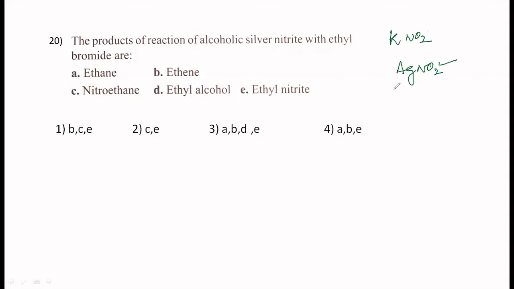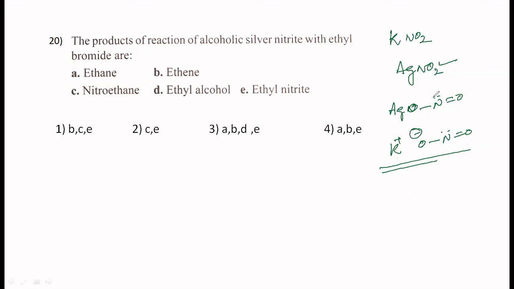This is a little more covalent than ionic. It will be like this, O=N. And even in KNO2, it becomes K plus, O=N-O minus. So this is ionic.